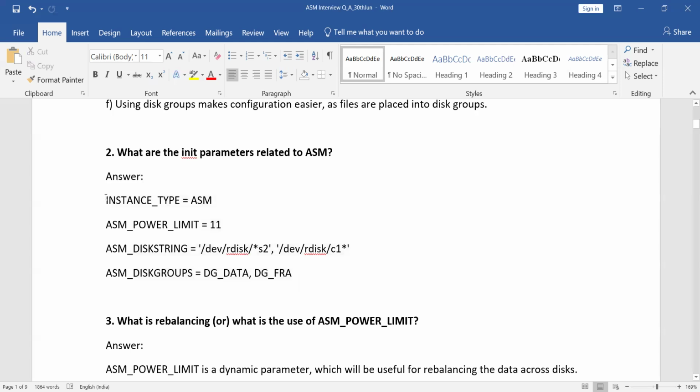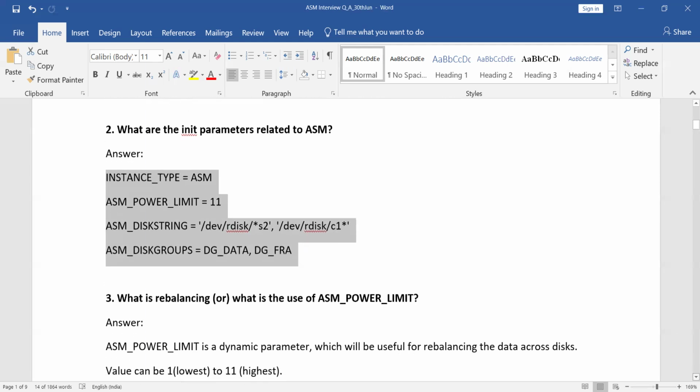These are the high level parameters we are going to use. You can give INSTANCE_TYPE as ASM, and the ASM_POWER_LIMIT, which ranges from 0 to 11. We'll discuss separately what is meant by this power limit. And ASM_DISKSTRING, which is the locations we are going to give. And ASM_DISKGROUPS, which are the disk groups you are going to create and use. So these are the specific ASM related parameters. This is the second question.